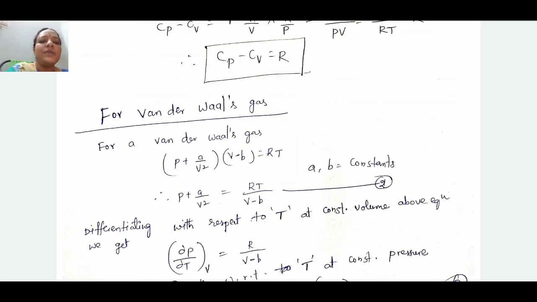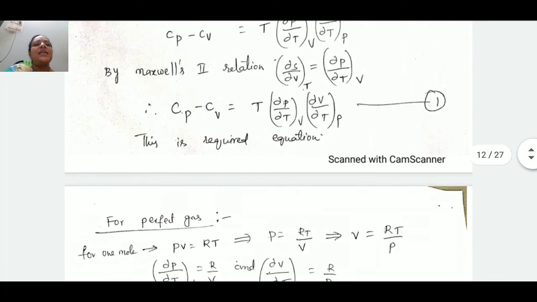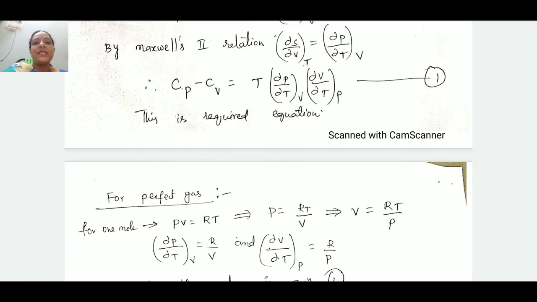Here one thing we have to remember is that the same process must be applied. First, observe the key equation, that is Cp minus Cv is equal to T into dou P by dou T at constant V into dou V by dou T at constant P. So for each system we have to calculate dou P by dou T at constant V and dou V by dou T at constant P. First we have to write the pressure equation and volume equation.